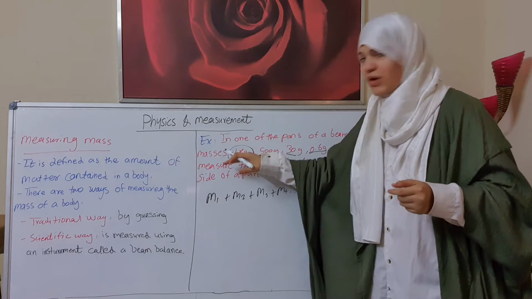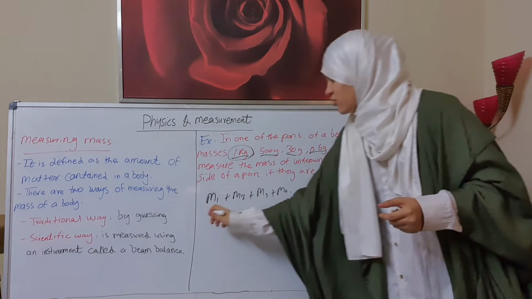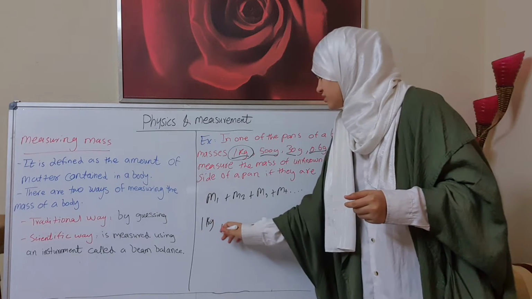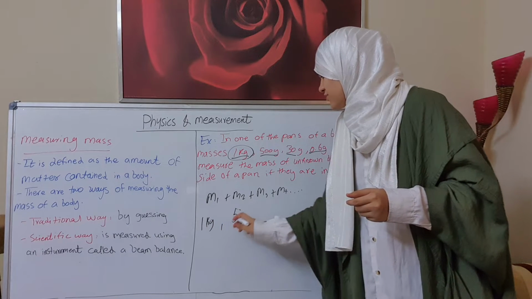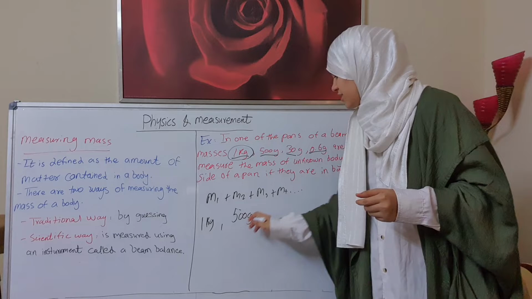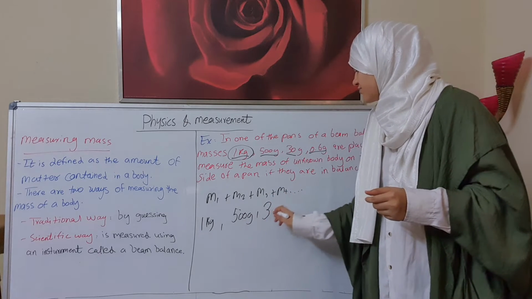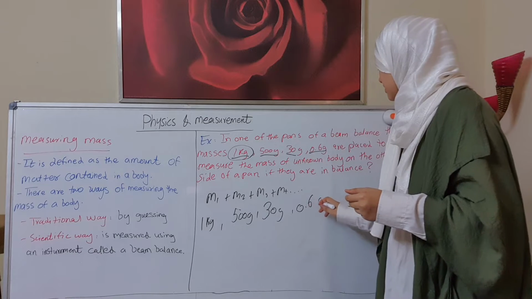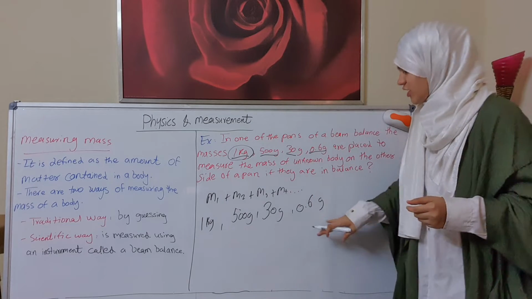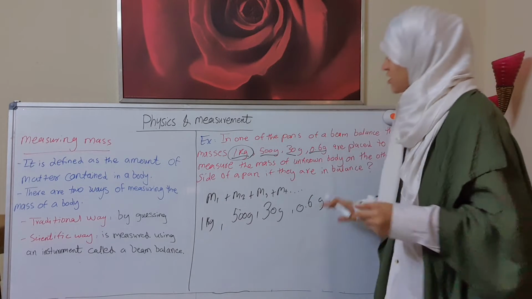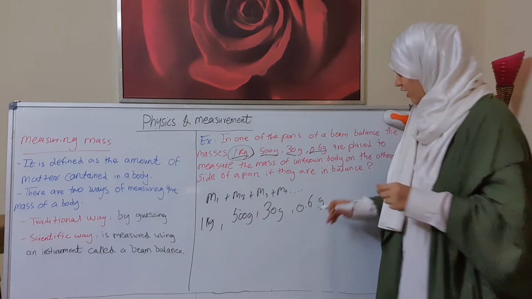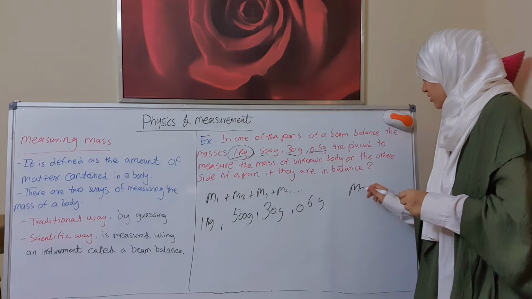Now, what we have here is 1 kilogram, 500 gram, 30 gram, and 0.6 gram. Okay, 1, 2, 3, 4. Now we have 4 masses. We will add them to find the total mass.